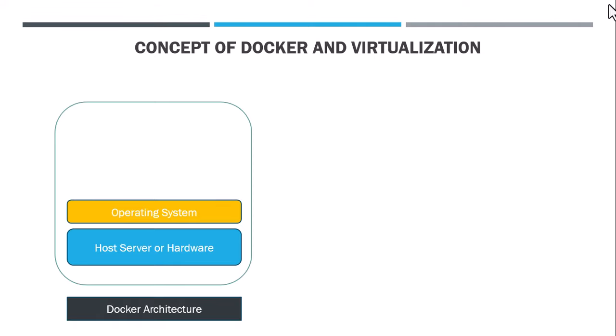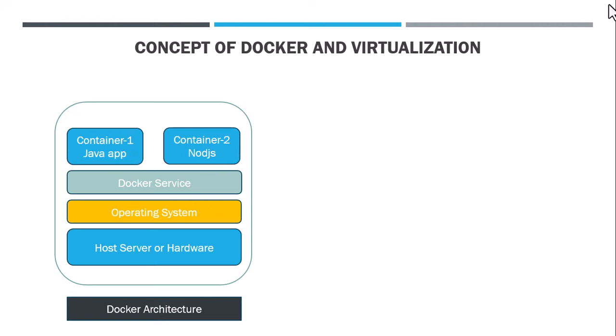On the OS, the Docker services should be installed and the Docker environment should be configured. After that, Docker will run applications in containers.